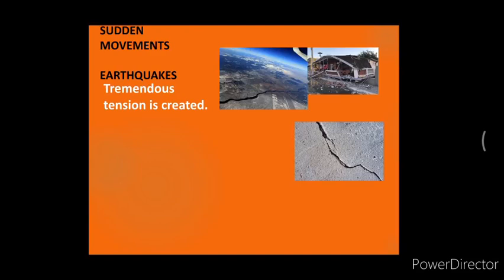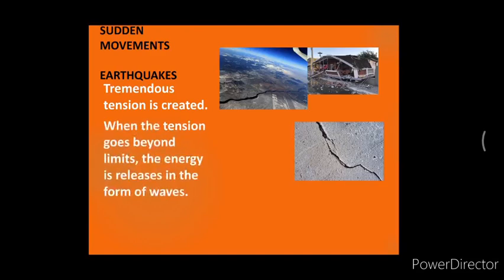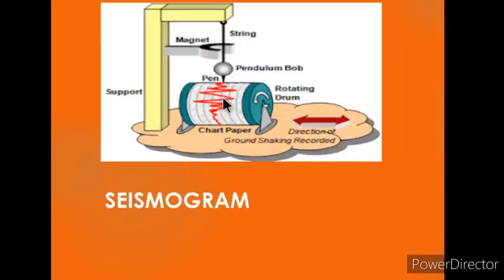Earthquake. Because of the movement occurring in the interior of the earth, tremendous tension is created in the earth's crust. When the tension goes beyond limits, the energy is released in the form of waves. This results in trembling of the earth's surface. That is, earthquake occurs. The magnitude of the earthquake is measured by Richter scale.